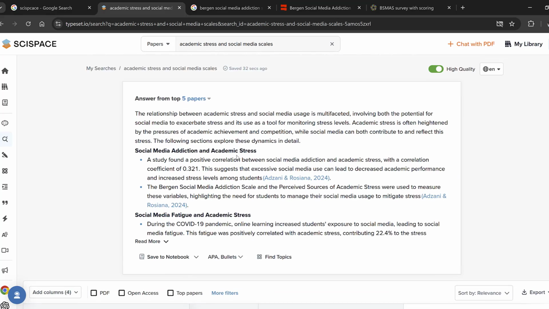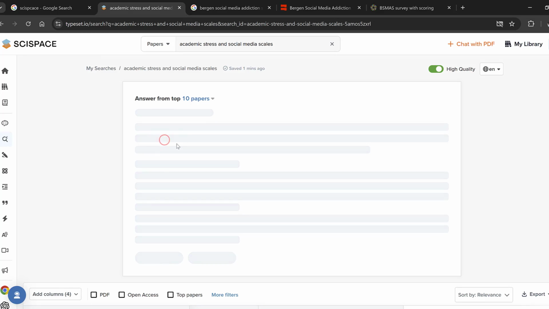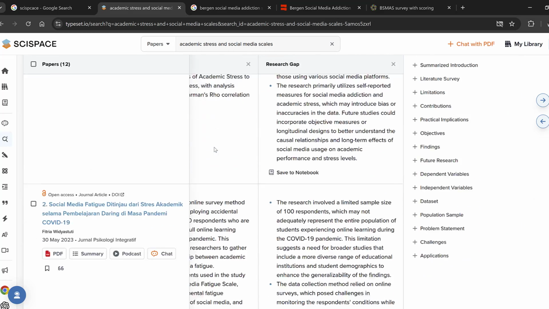So these are just some of the basic features of this tool. I could just put the top 10 papers as well. So it has different functionalities.